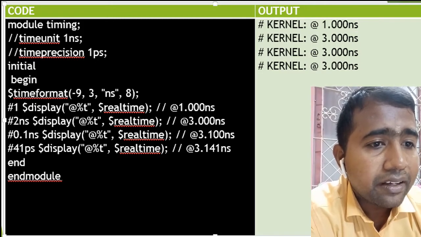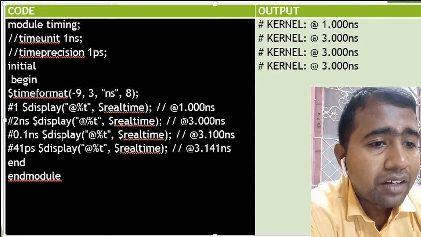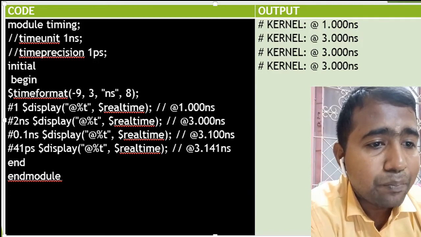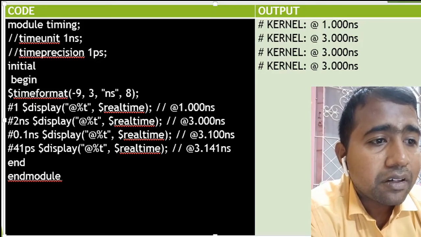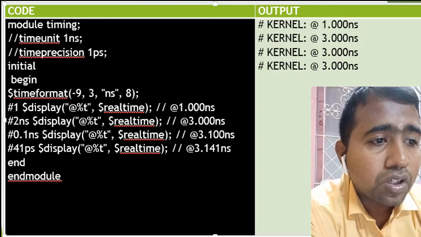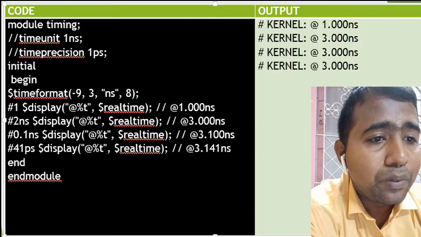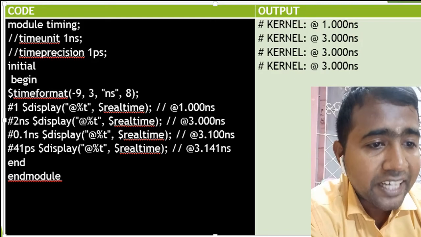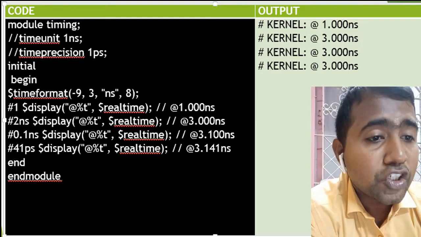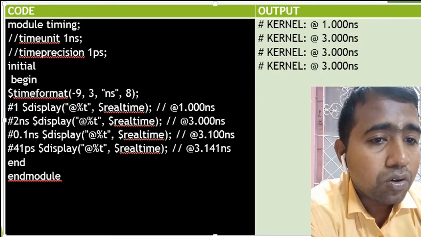So we understand that when we mention the time precision level, the compiler takes the timing values based on that. Here there is no precision, so it simply processes based on 1 nanosecond. If time precision is mentioned, it works based on the time precision level. So I have presented this code on a comparative basis. Okay, that's all about this.